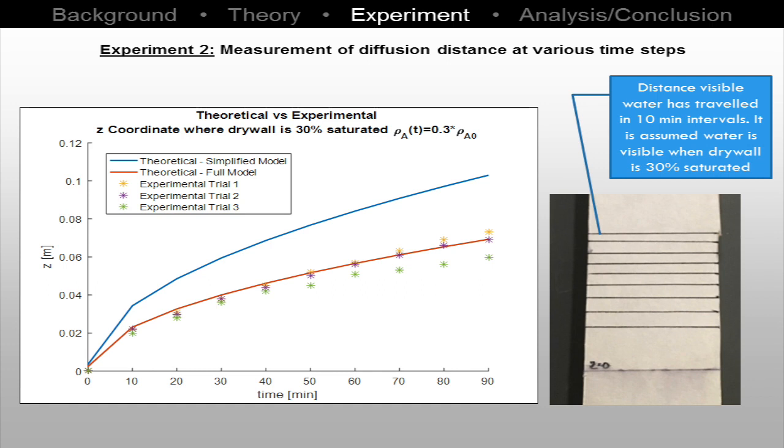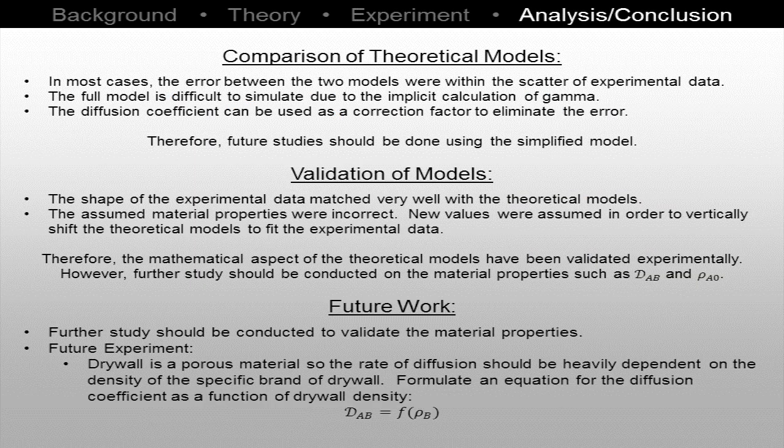The fact that the experimental data matches the exact shape of the theoretical model implies that the mathematics behind the model are accurate. Three conclusions have been formulated from this study. First, due to relatively small error, it is recommended that the simplified model be used for future projects. Second, the shape of the experimental data matches the theoretical models perfectly with some numerical shifts.